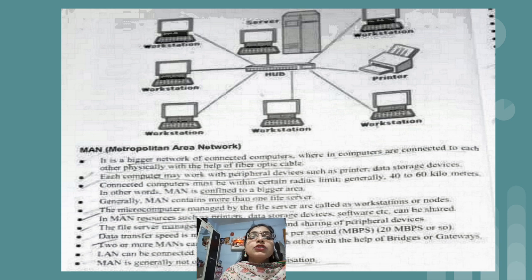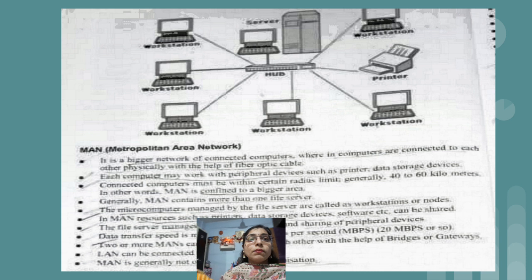Two or more MANs we can connect with each other with the help of connecting devices like bridges and gateways. LAN can be connected to the MAN, and MAN is generally not owned by a private organization. It is not possible because it is a very wide area. It is a bigger area network, so it is not possible for any private organization to buy this type of network. So this is MAN, metropolitan area network.